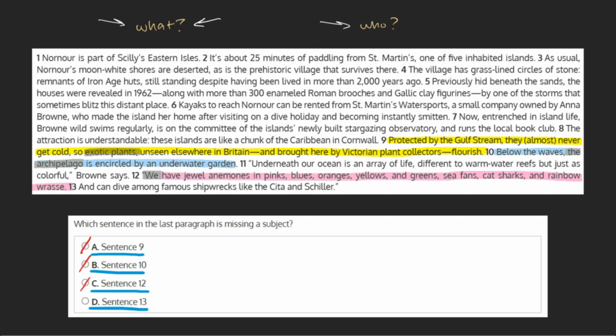And D. Sentence 13. And can dive among famous shipwrecks like the Sitta and Schiller. Again, we ask ourselves, who? Who can dive among famous shipwrecks? The sentence doesn't tell us. Most likely it's the we that was discussed in the previous sentence, but our sentence makes no mention of it. As this sentence doesn't have a subject, we can mark choice D as our final answer.